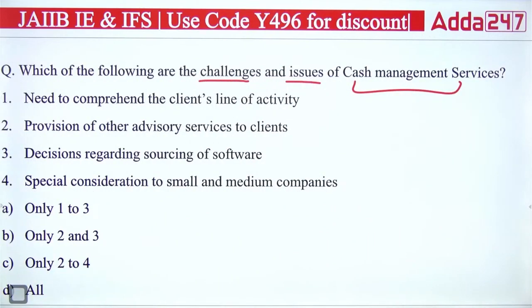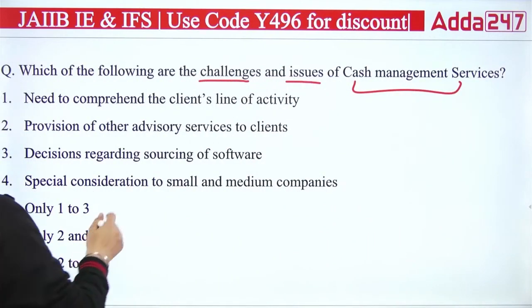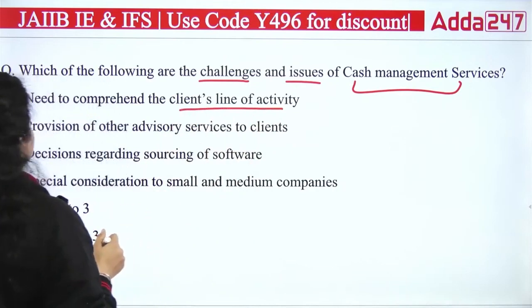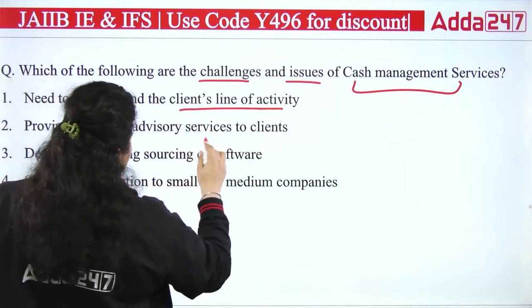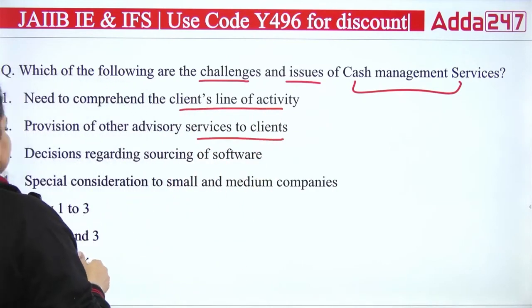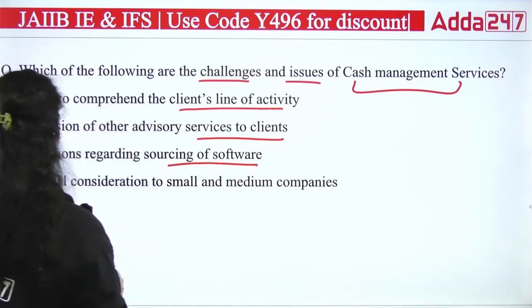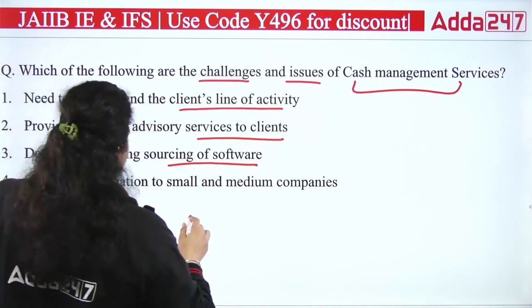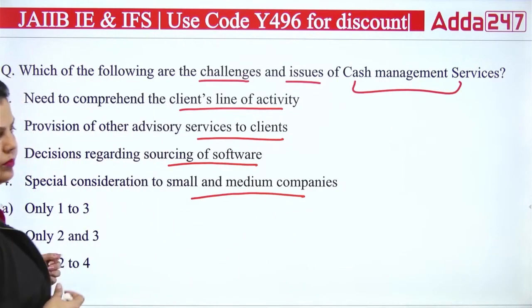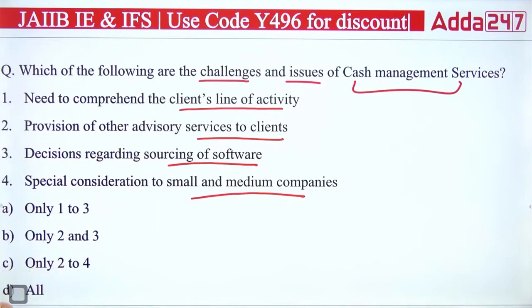Okay, so first is saying need to comprehend the client's line of activity. Second, provision of other advisory services to the client. Third, decision regarding sourcing of software. Fourth, speed consideration to small and medium companies. So out of these, you have to answer which of the following are the challenges and issues of cash management services. A, B, C or D. Which of the following is correct? A, B, C or D.